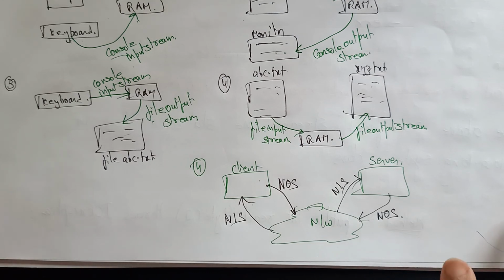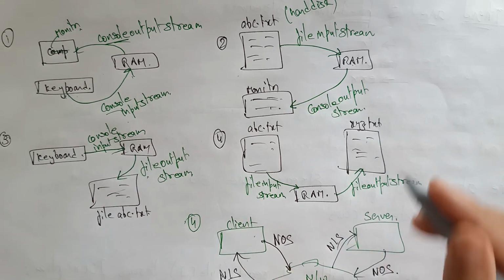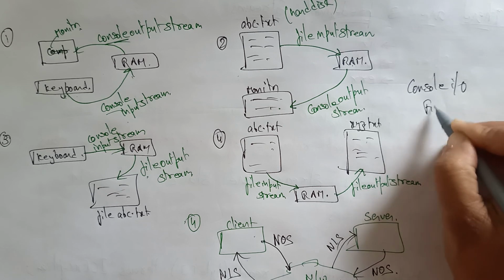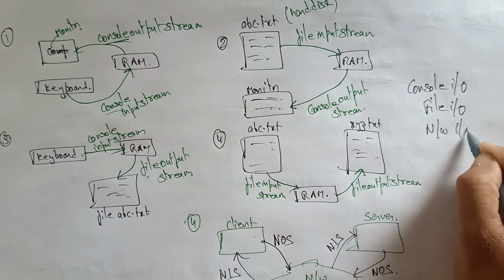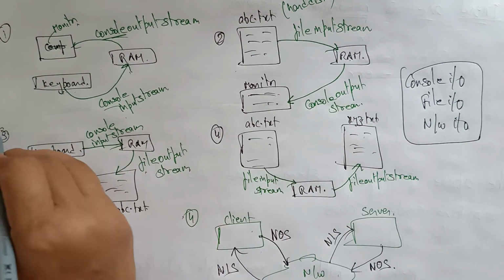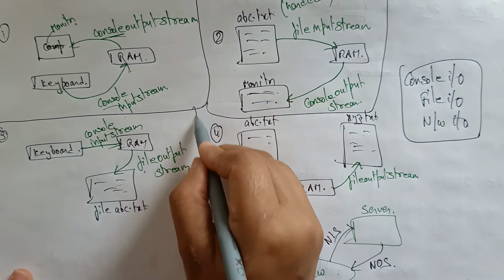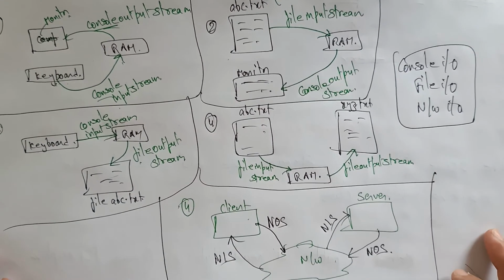Okay, so this is about the Java streams. The Java streams are divided into three categories: the console input output streams, the file input output streams, and the network input output streams. So now you can get clarity on when to use which: when to use console, when to use file, and when to use network. This is all about the examples.